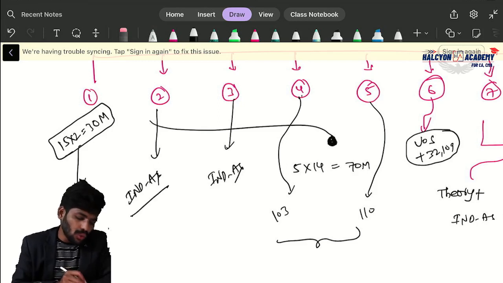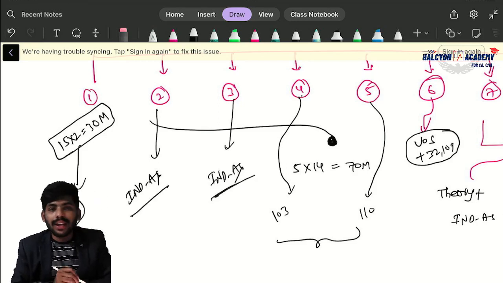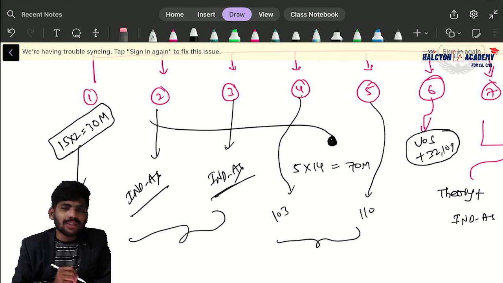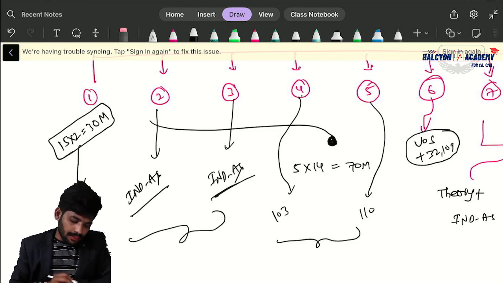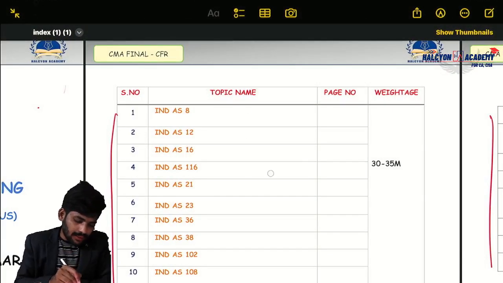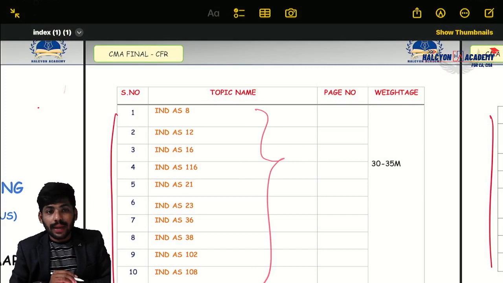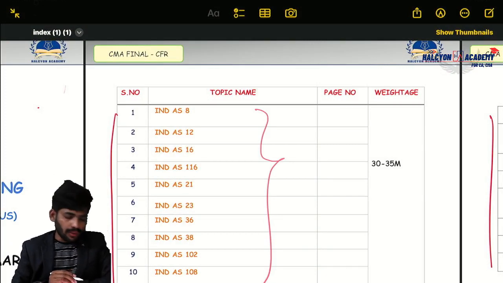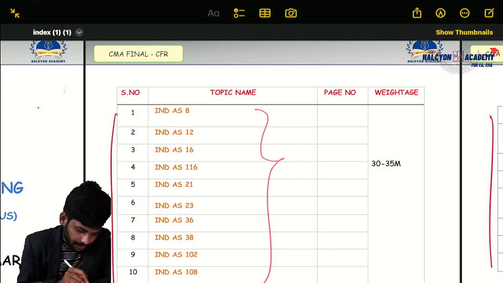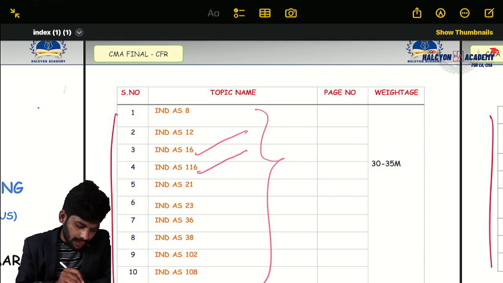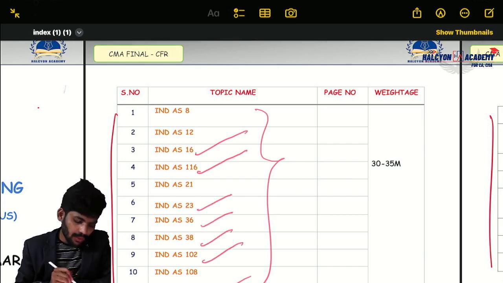Next, question number 2 and question number 3 are on Ind AS. Examination point of view, the important standards are 16, 116, 23, 36, 38, 102 and 115.